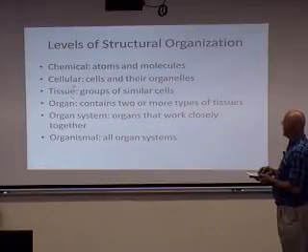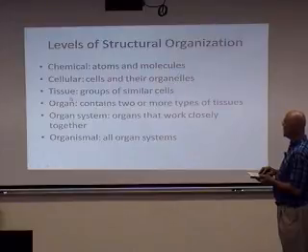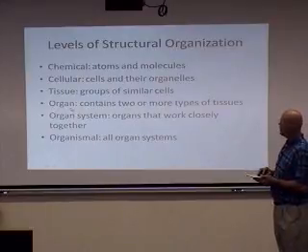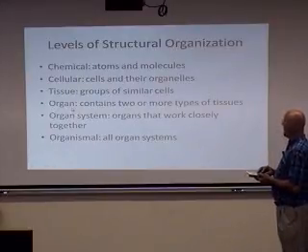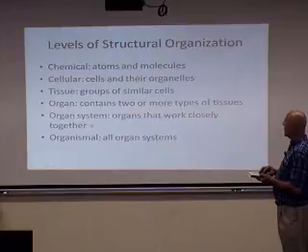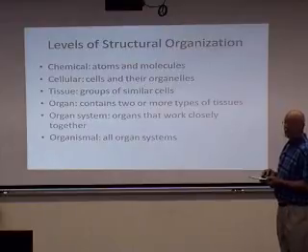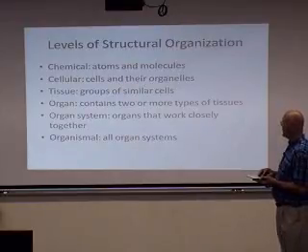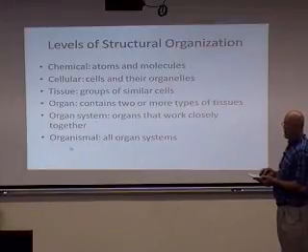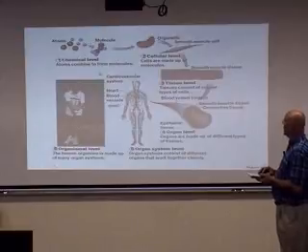Then from there, groups of cells will end up forming tissues. At the next level, different types of tissues will come together to form organs, such as the blood vessels or the heart. And then different organs will come together to form an organ system. Organ systems such as the cardiovascular system or the endocrine system or the respiratory system. All systems we'll be studying in this class this year. And then finally, those different organ systems work together to form the organism, in this case, the human body. So let's take a look at that.